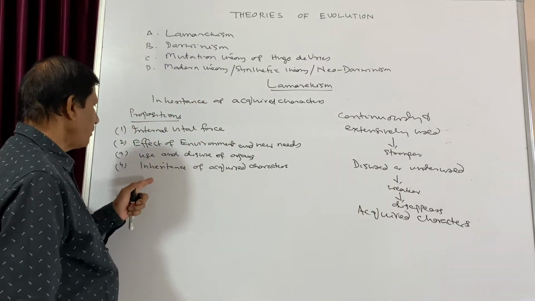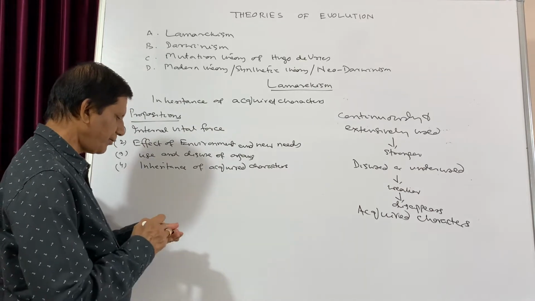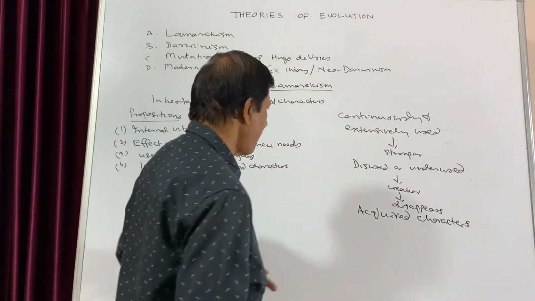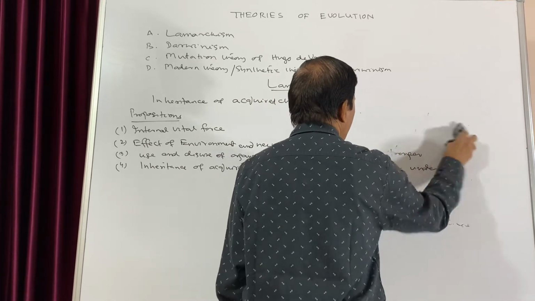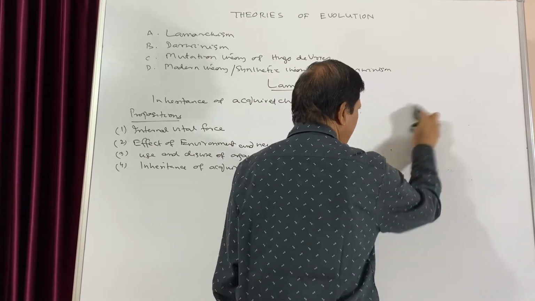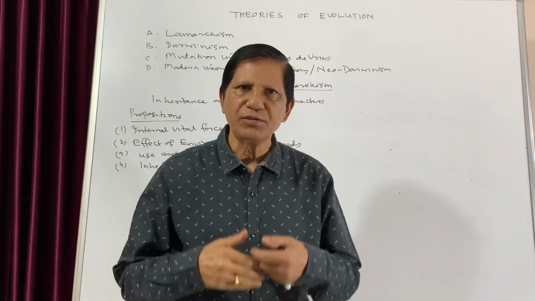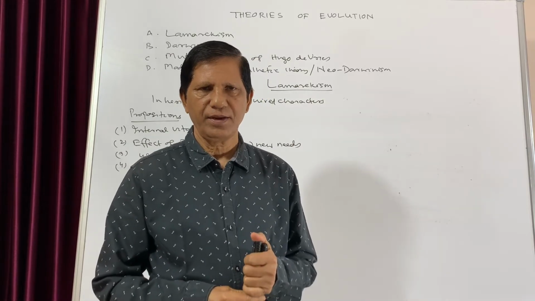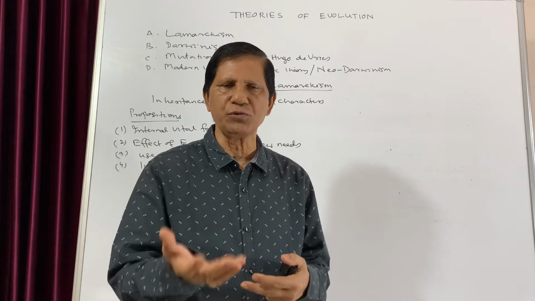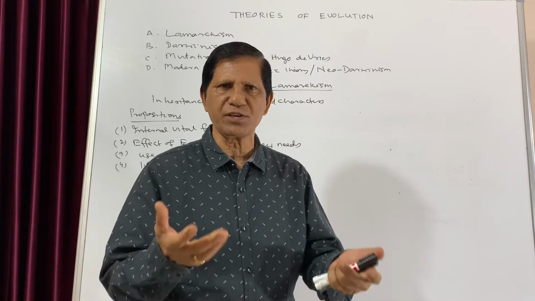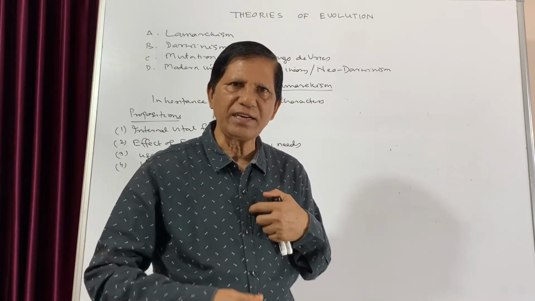Now, come to the fourth point, that is inheritance of acquired characters. According to Lamarck, the characters which are acquired during the lifetime of an organism are transmitted to the next generation. In one's lifetime, whatever characters are acquired due to use and disuse of organs, some organs become stronger, some become weaker. So these acquired characters are inherited to the next generation.